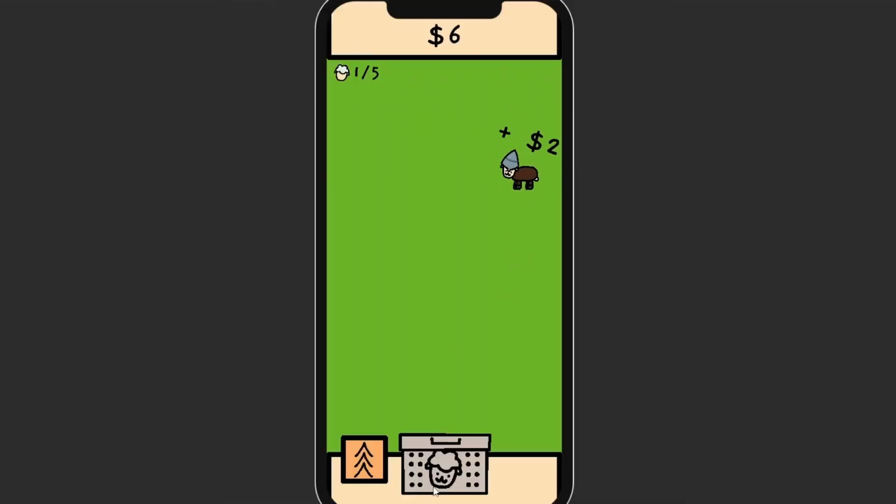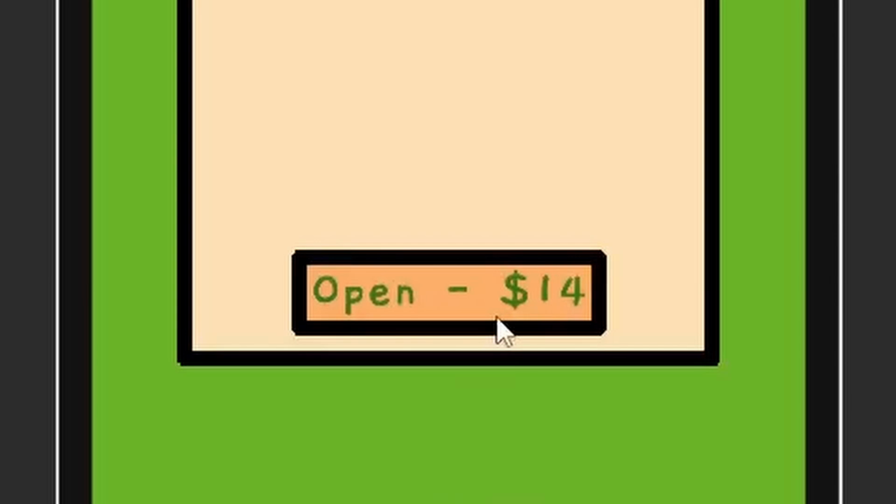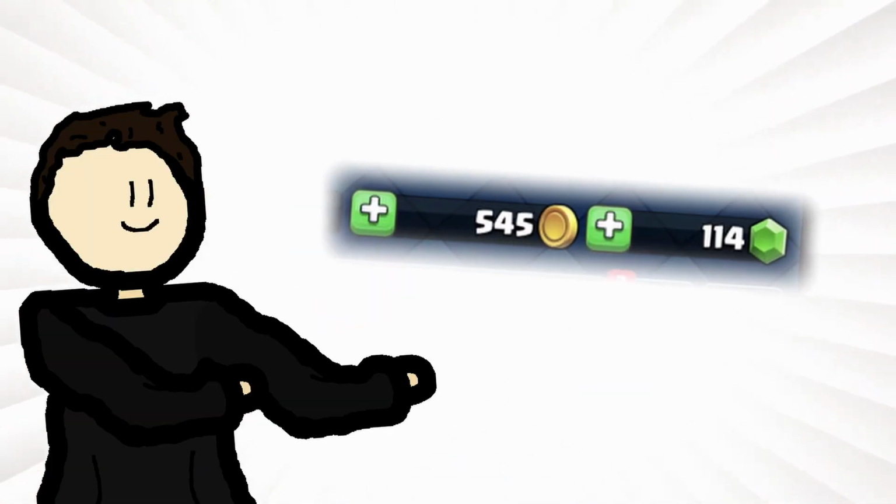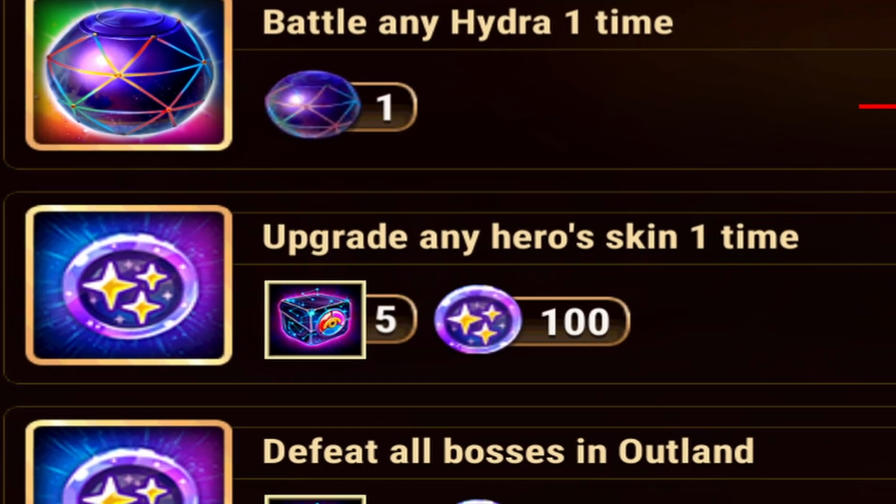Lastly, I made the sheep crate actually cost money, and it becomes more expensive the more sheep you have. Another thing every idle game needs to have is a secondary currency you can earn by completing quests or watching ads.